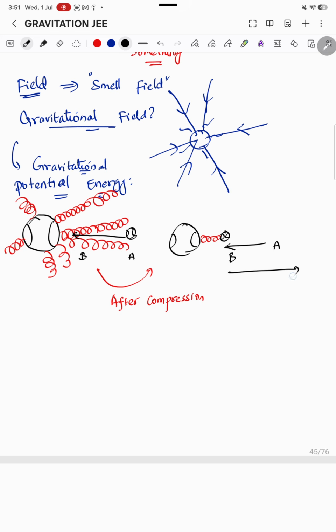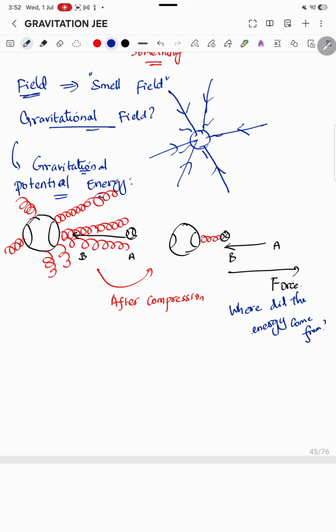The tennis ball will come with force in the opposite direction. Now my question is, where did the tennis ball gain its energy? Where did the energy come from? Out of nowhere?